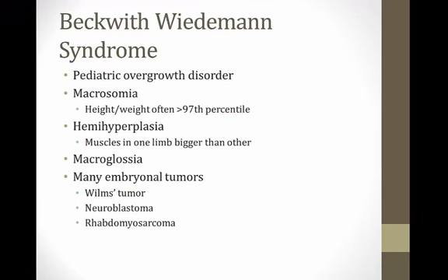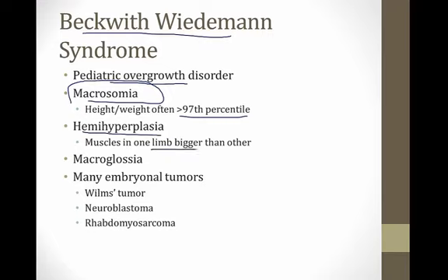Another very rare syndrome associated with the Wilms tumor is the Beckwith-Wiedemann syndrome. So this is a pediatric overgrowth disorder. So these children will have macrosomia. Their height and weight is often greater than the 95th percentile. They have this really strange feature called hemihyperplasia, where muscles in one limb are much bigger than the other. It may look like their arm or leg is bigger than the one on the other side. They have big tongues, that's macroglossia. And they get many embryonal tumors. They get Wilms tumor, but also neuroblastomas and rhabdomyosarcomas. And this is a very rare, uncommon condition.